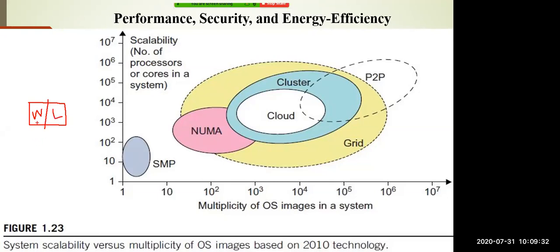So whenever you switch on your computer system, it will decide whether to go for the Windows operating system or the Linux based system. If you see that multiplicity of operating systems, in the case of a symmetric multiprocessor, multiplicity is not that much, and scalability is also not that much, right? Scalability here indicates the number of processors or cores in a system.